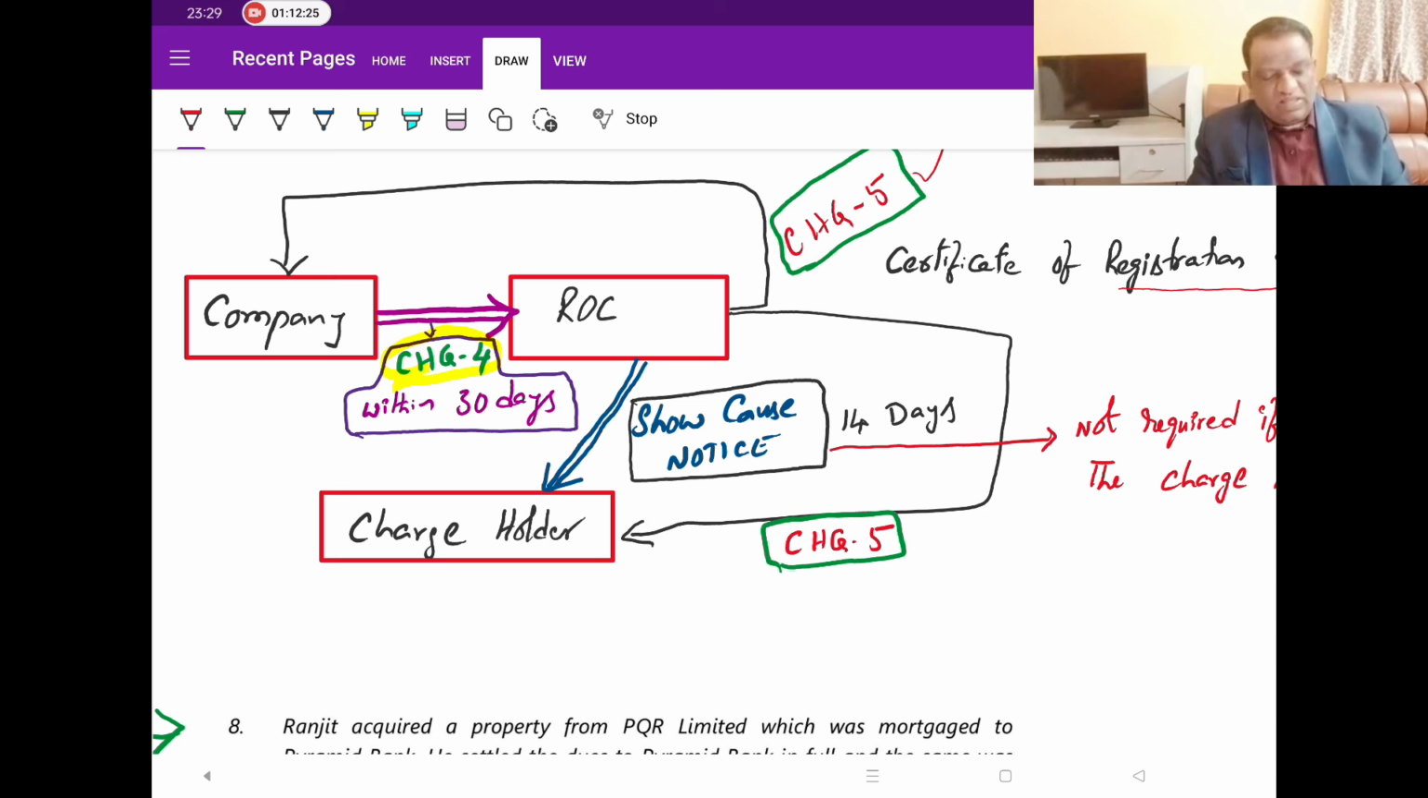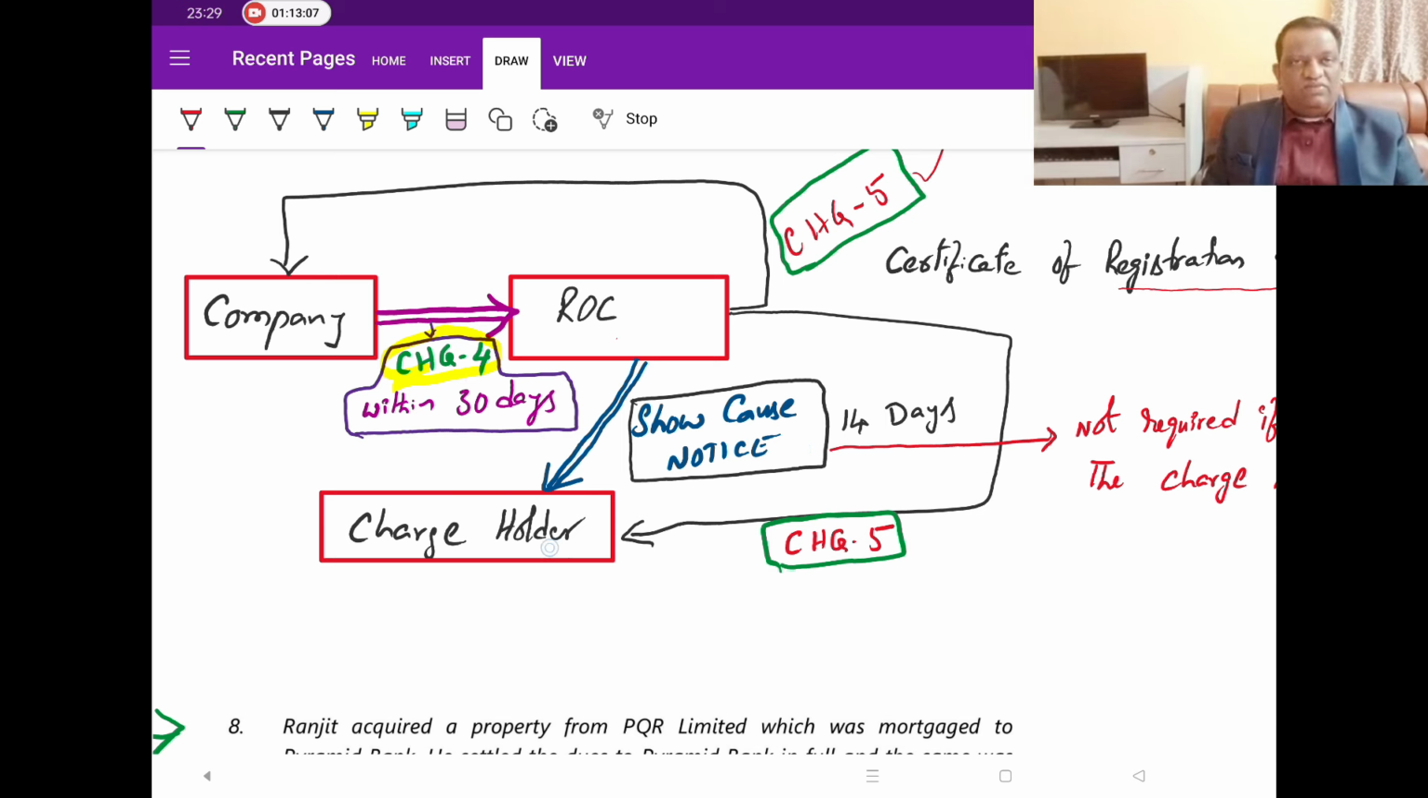I repeat it. On full repayment of the loan, because this comes after full repayment of the loan, the borrower has repaid the total amount, then his obligation is to go and file with the ROC a document called CHG4. Once you file this within 30 days, the ROC will not straight away believe you and remove the data. Maybe the company is bluffing. So to make sure that the facts and details are correct, the ROC is going to issue a show cause notice to the charge holder, giving him 14 days time, asking him, show cause why I should not remove this. Then he will wait for 14 days.